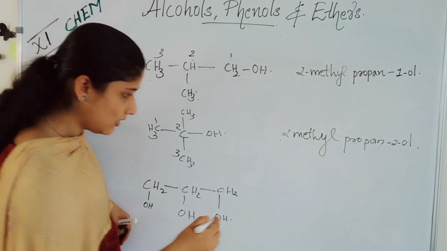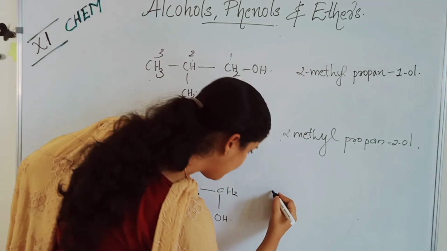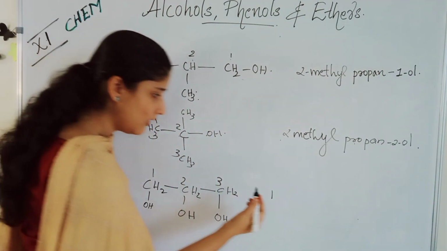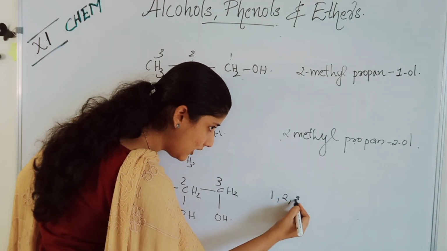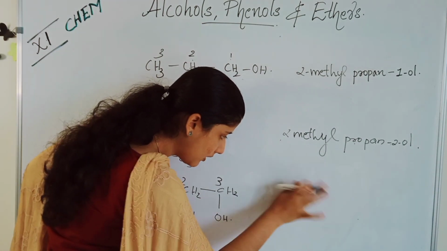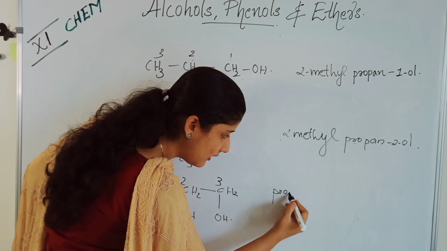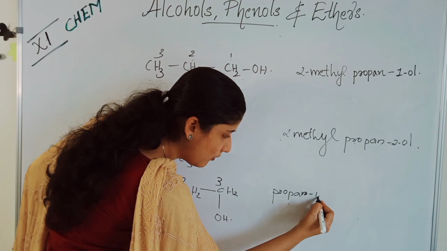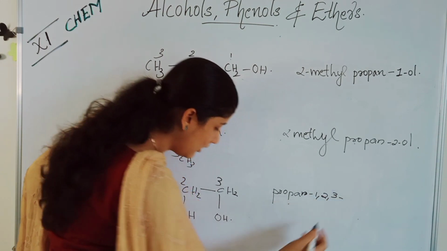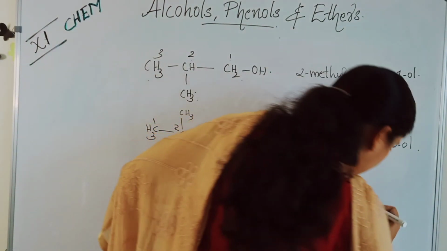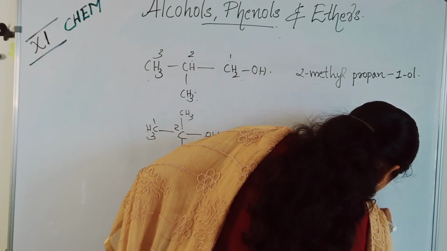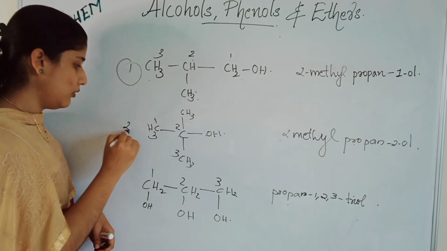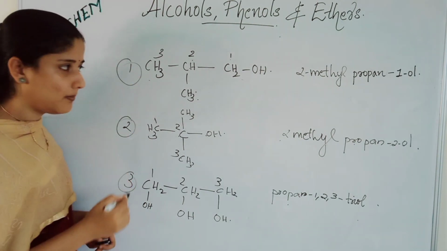This is what? This is also propan. 1, 2, 3. Anyway, you can number. Okay. 1, 2, 3. Propan-1, 2, 3-triol. There are 3 OH now. Propan-1,2,3-triol is the name. Look at this carefully and understand, okay?